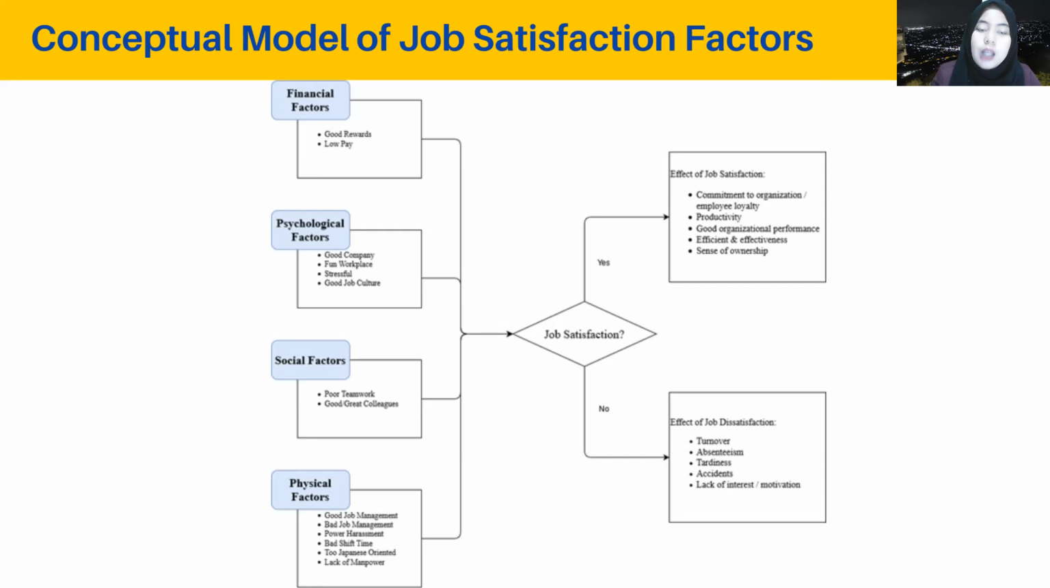And then for the psychological factors, the keywords that we retrieved are such as good company, fun workplace, stressful, and then good job culture. Yeah, basically, these psychological factors are regarding how they affect human health and conditions, and here, a fun workplace and a good job culture affect their enthusiasm, how they want to do work, because they look forward to meeting their friends, because the culture supports them to go to work.